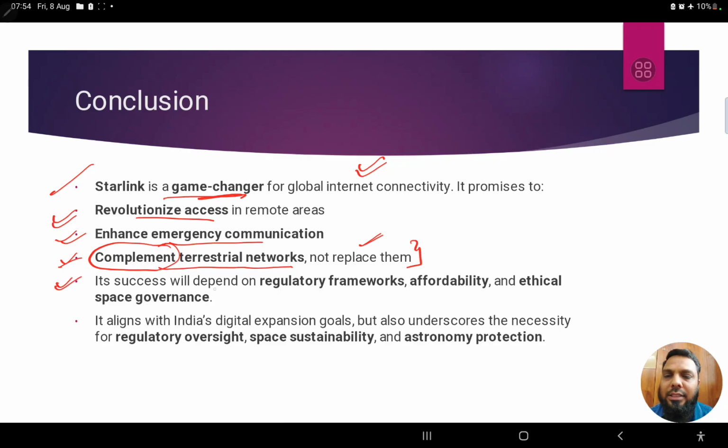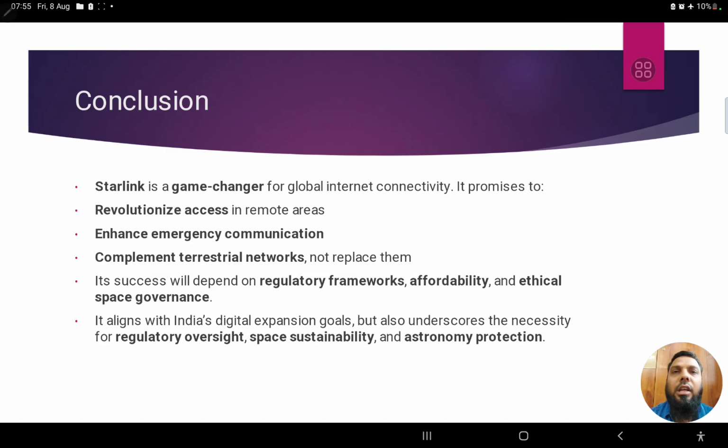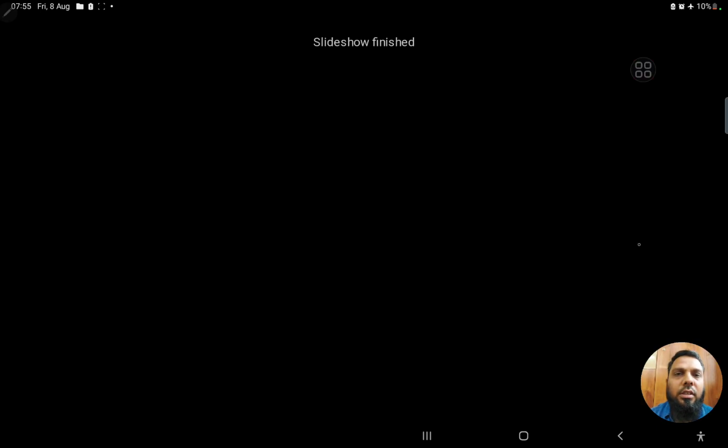But they are true. So its success will depend on the regulatory framework, because different countries have different types of regulatory frameworks. Affordability also, people should be able to afford it, right? Again, ethical space governance is also there. Next, it aligns with India's digital expansion goals as well, because we have the Digital India mission, right? So it is in accordance with our Digital India mission. It also underscores the necessity for regulatory oversight, space sustainability, and astronomy protection. These are the terms that have to be used if you are writing a mains type of answer, right? Definitely you would get marks for them. So that's the conclusion.